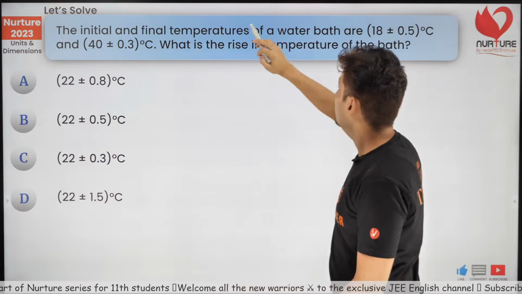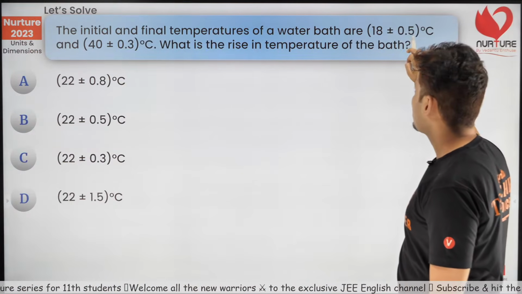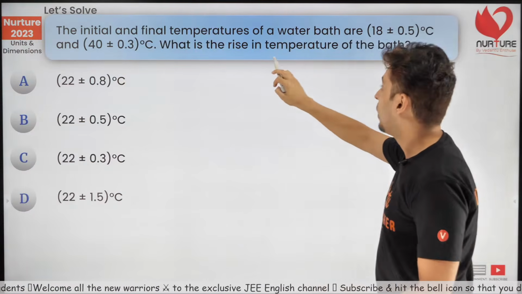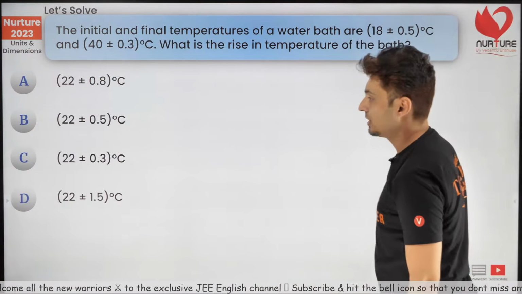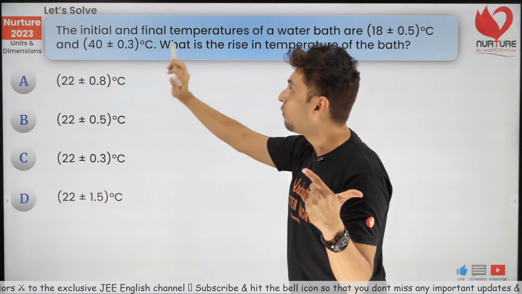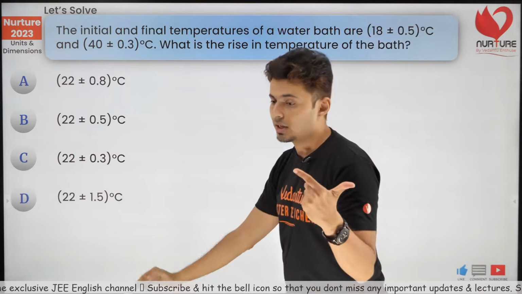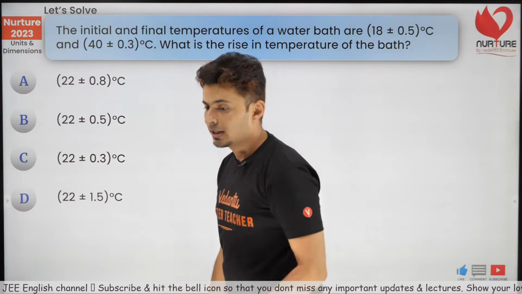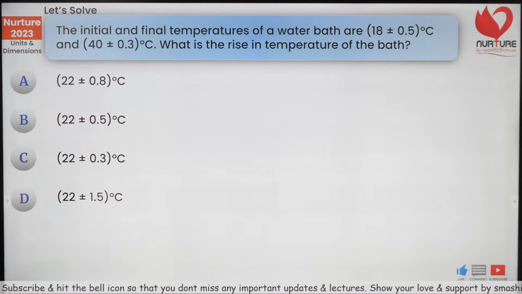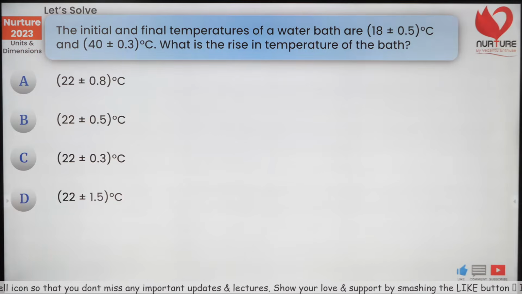Initial reading is this much, 18 plus minus 0.5. Final reading is this much. What is the rise in the temperature? Initial reading is given, final reading is given. Come on, think about it. Let's see how many of you can give the correct answer. Beautiful. All my warriors have given the correct answer. Excellent. Come on, quickly.